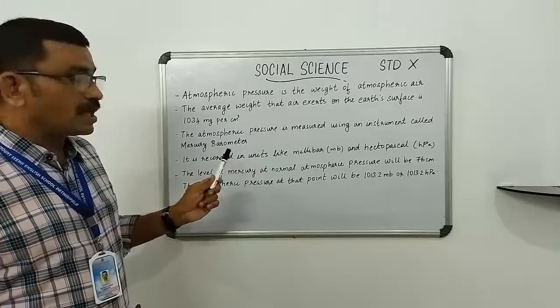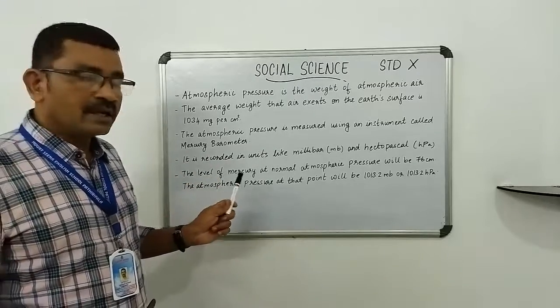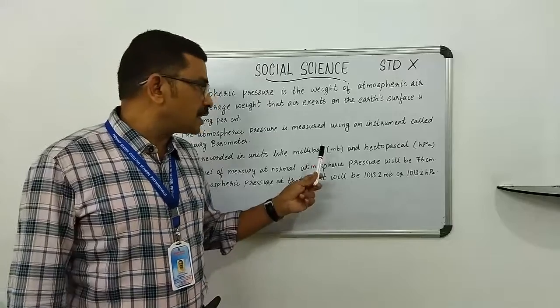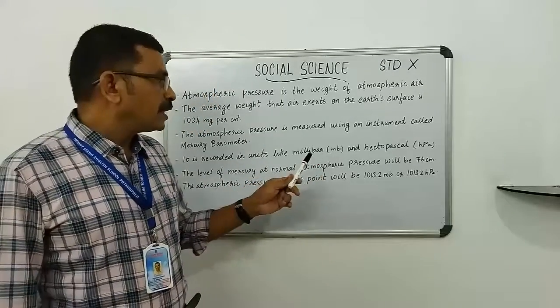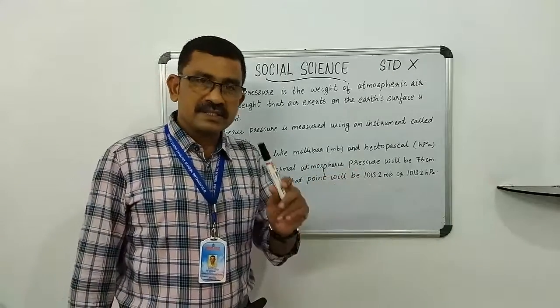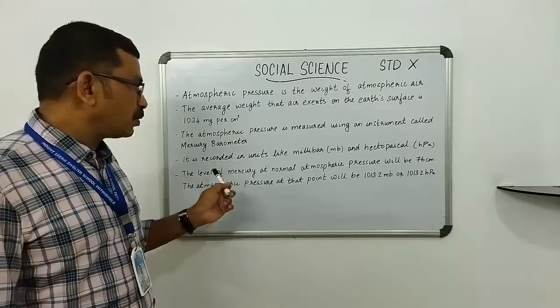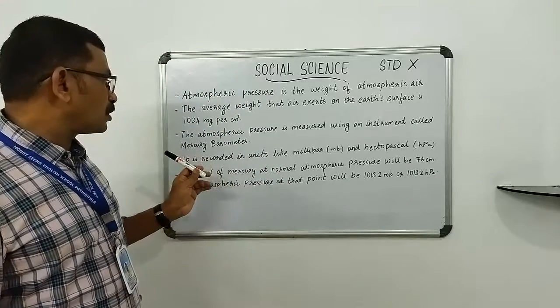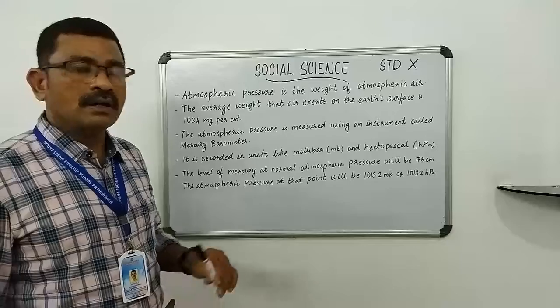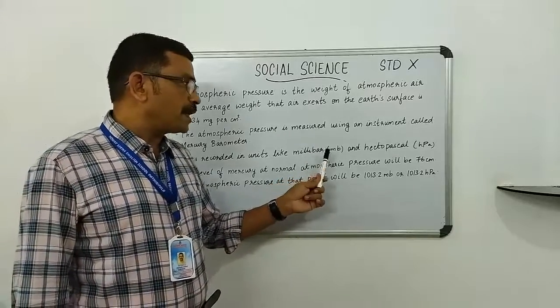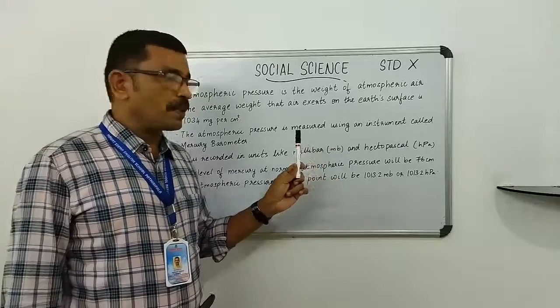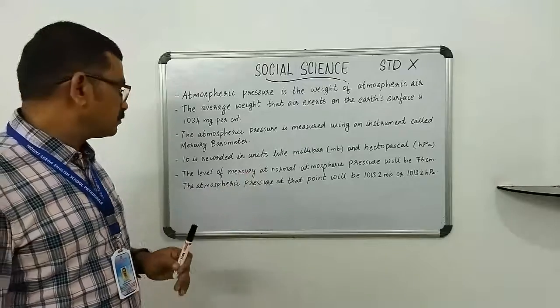It is recorded in units like millibar, that is MB, and hectopascal, that is HPA.